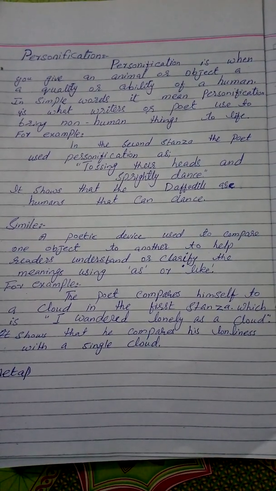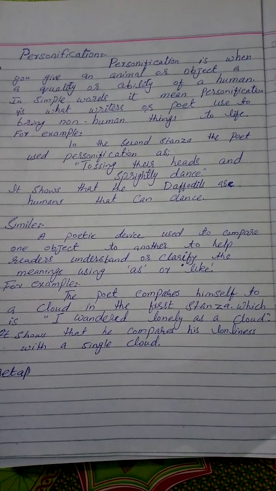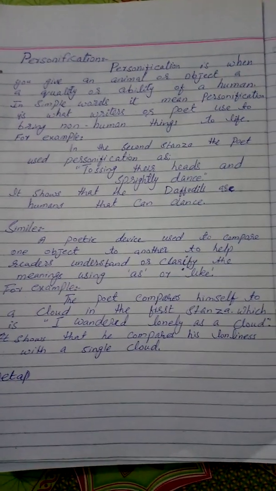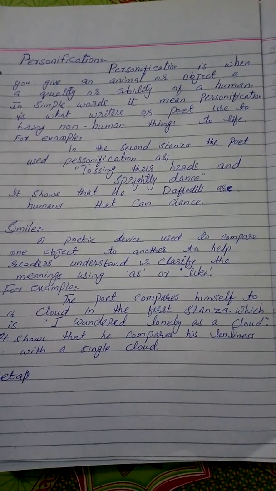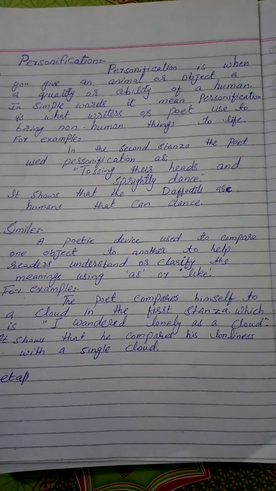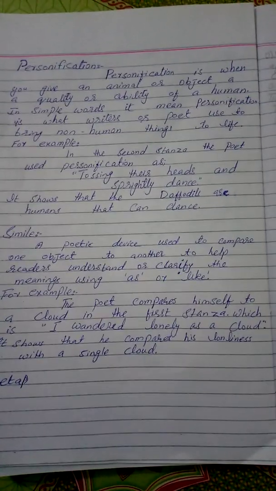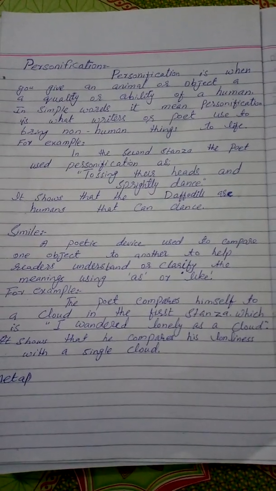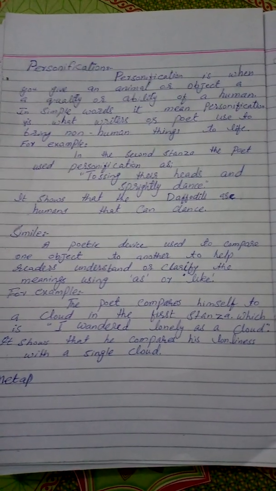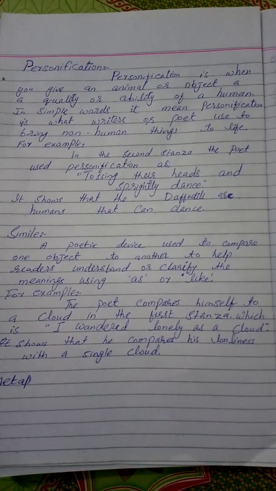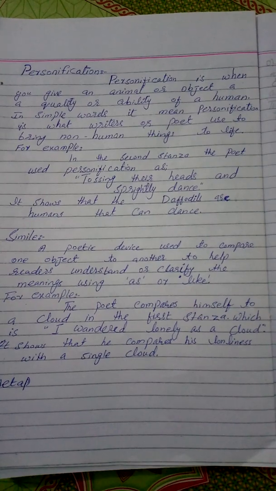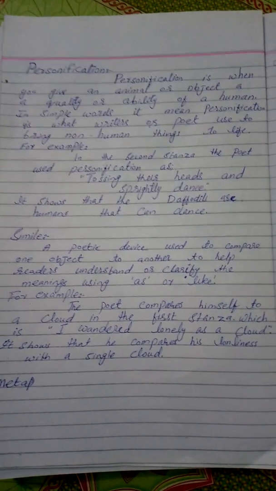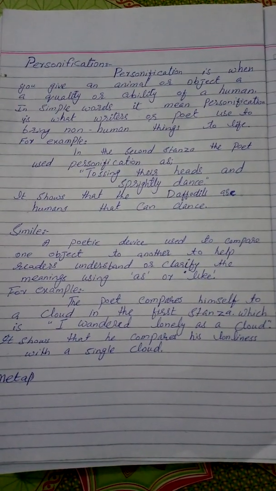Personification is when you give an animal or an object a quality or ability of a human. In simple words, personification is what writers or poets use to bring non-human things to life. For example, in the second stanza of The Daffodils, the poet used personification as "tossing their heads" and "sprightly dance." It shows that the daffodils are like humans that can dance.